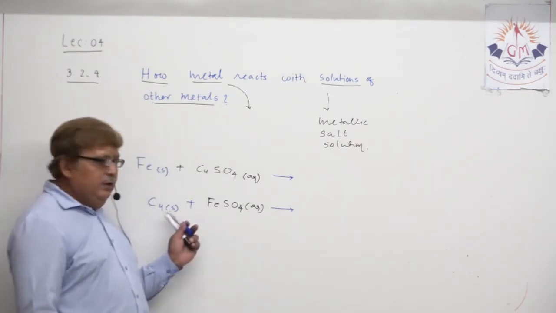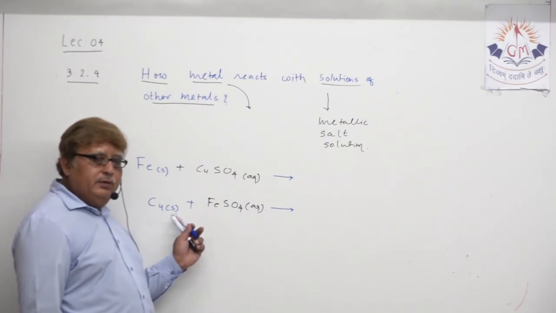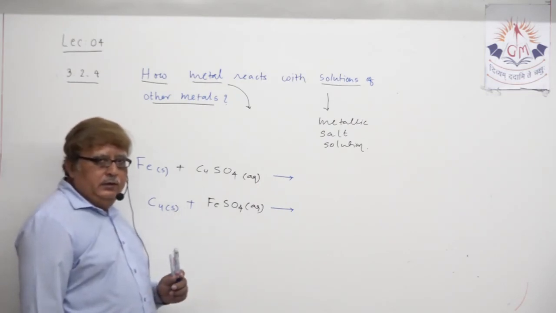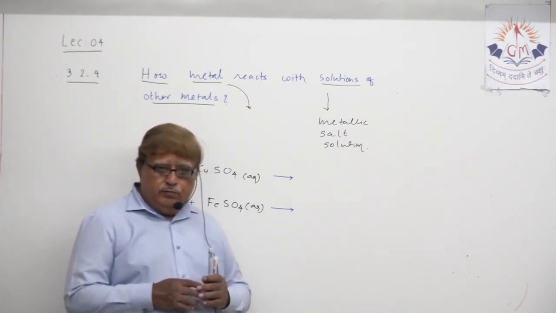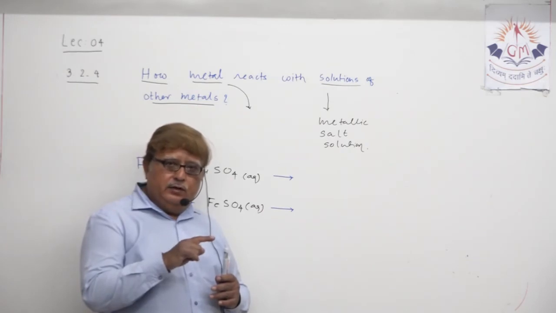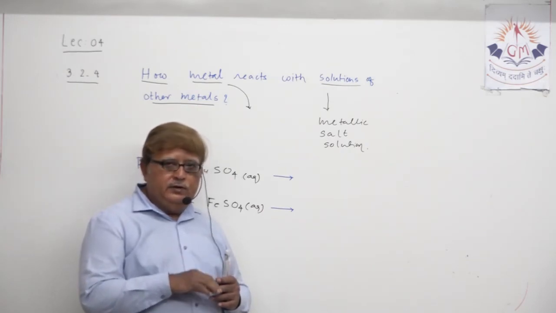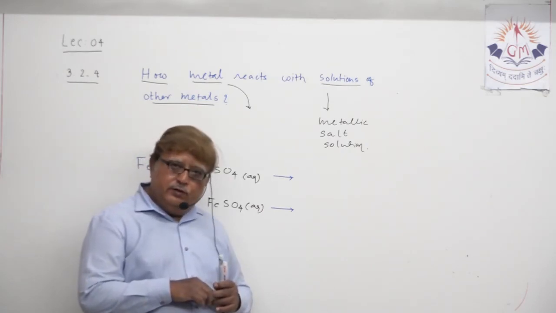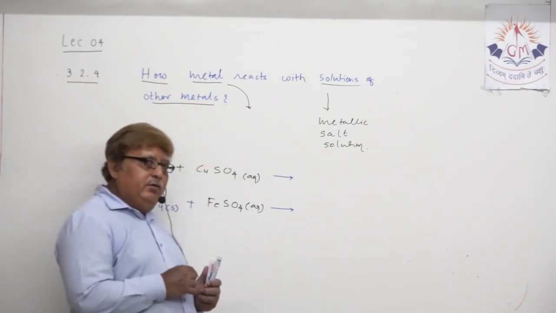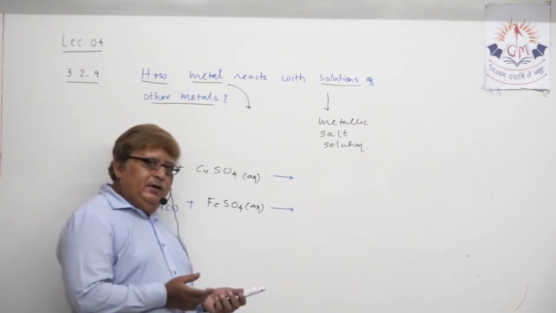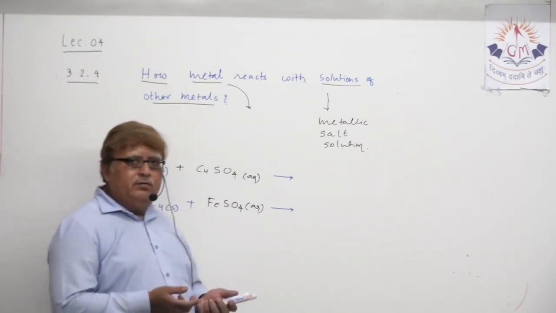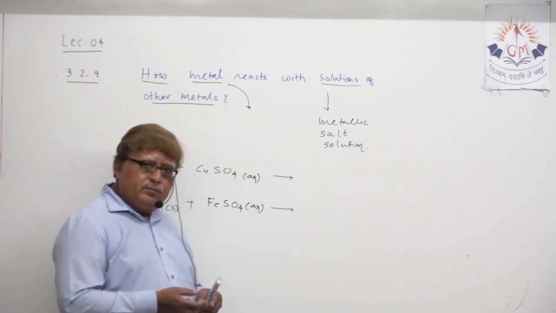The reason: copper is less reactive than iron, so it is not possible for copper to displace iron from iron sulfate. So the chemical reaction will take place only in the first one. In the textbook they have given the same thing in the form of an activity.